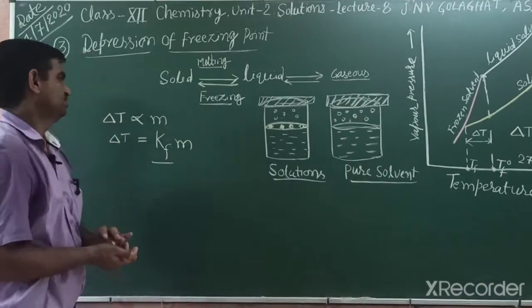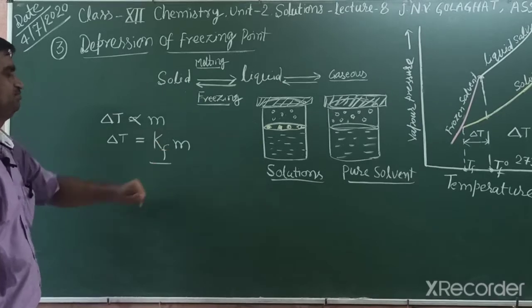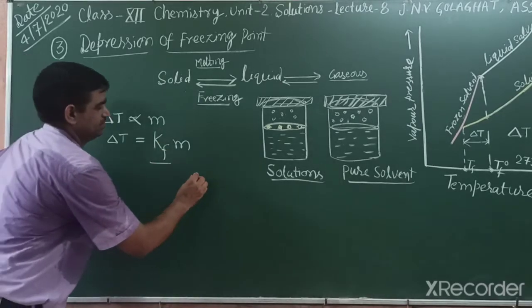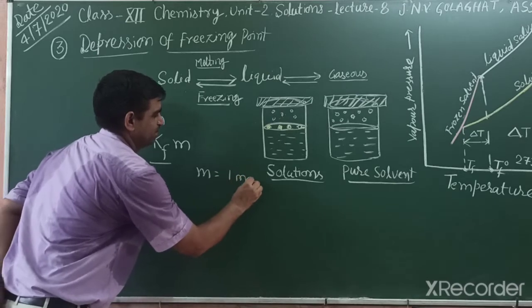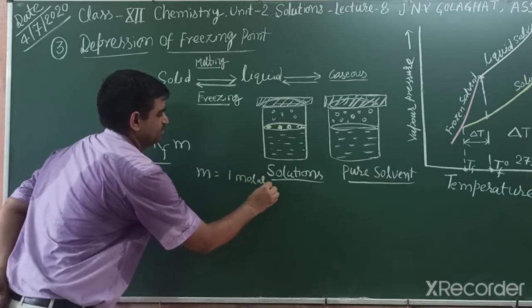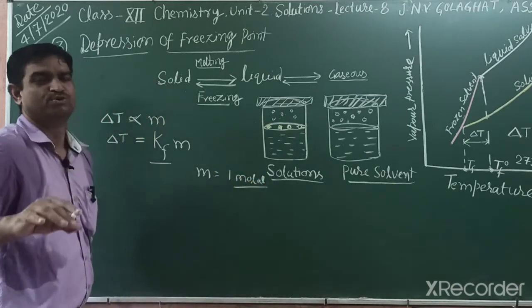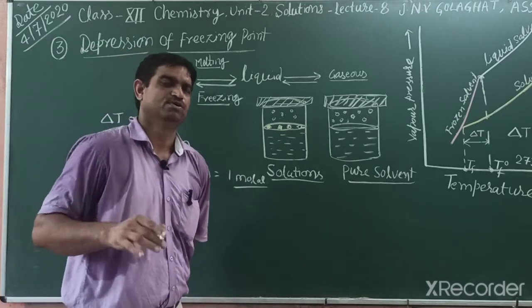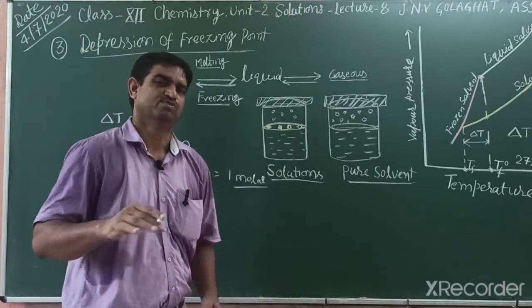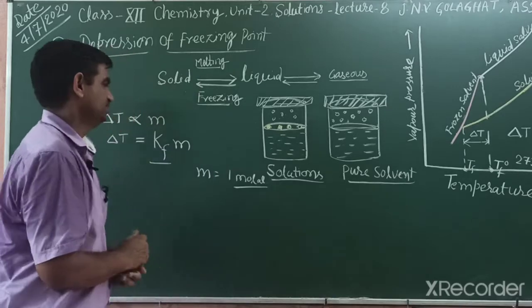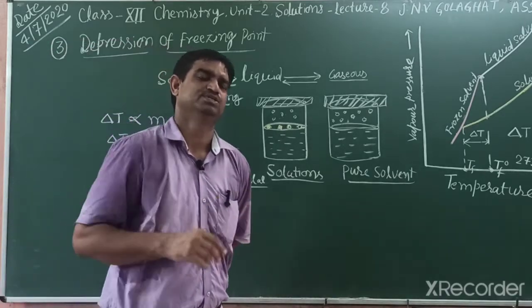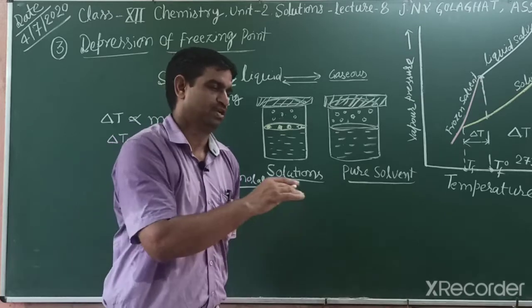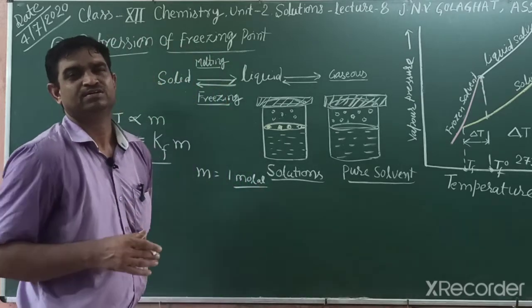So students, how can you define it if m is 1? It means a 1 molal solution. 1 molal means 1 mole of solute dissolved in 1 kilogram of solvent. That is 1 molal. It means 1 mole of urea in 1000 gram water, or 1 mole of salt in 1 kilogram water.